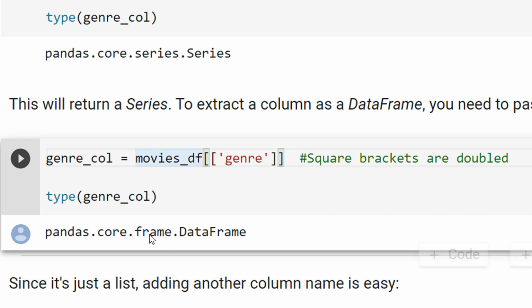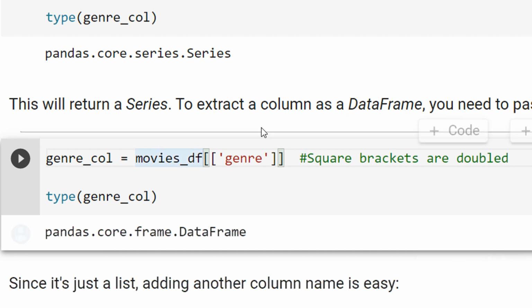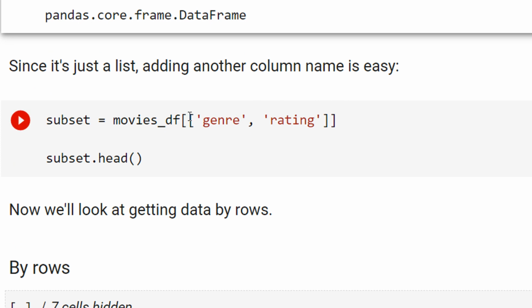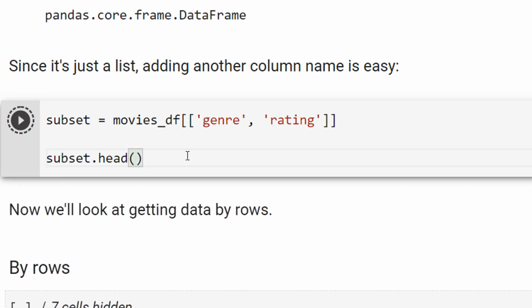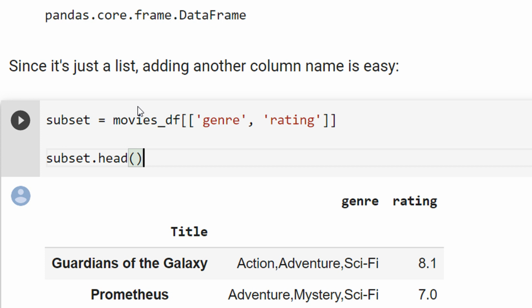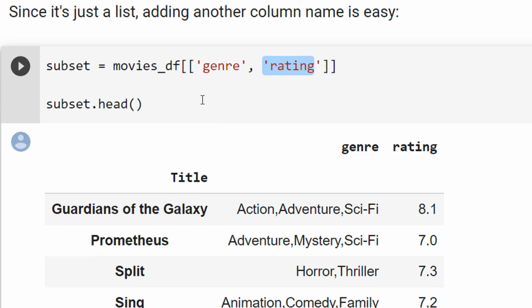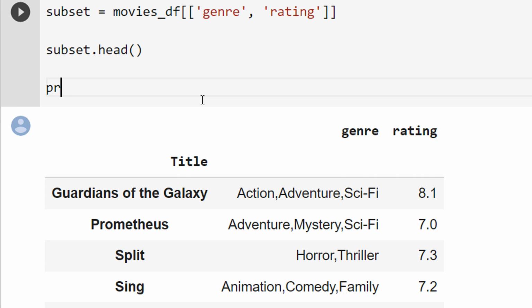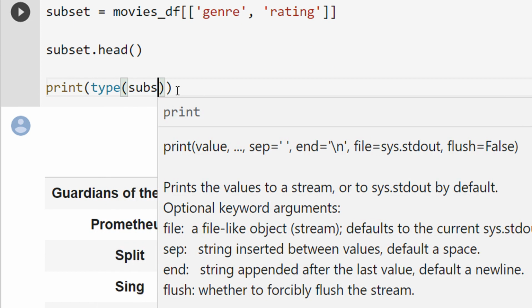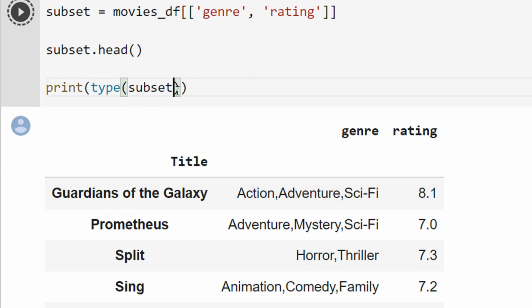Now again, you can see this one. Now I am doing multiple column selection, so I am specifying multiple columns. The moment I have multiple columns, I automatically know that it will be a data frame. There is no need to check, but for example, if I print the type of subset, you can see it is a data frame. I am hiding this as of now.